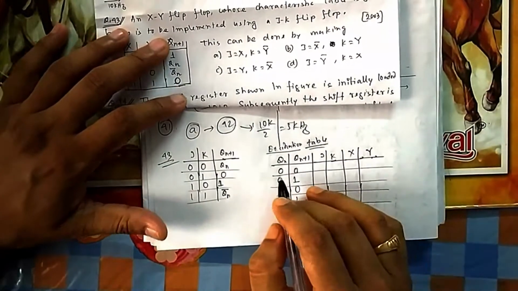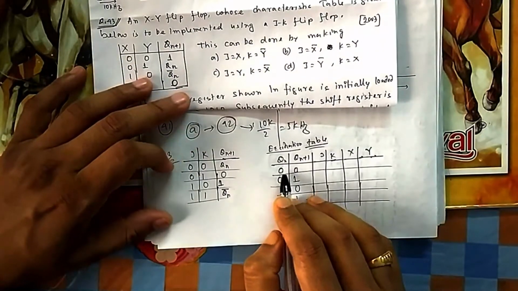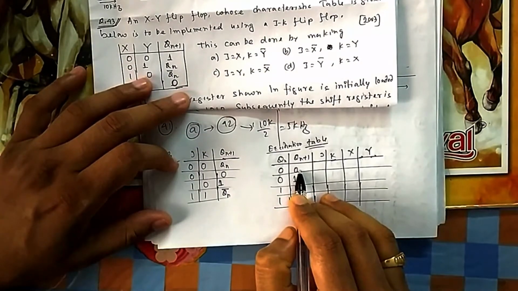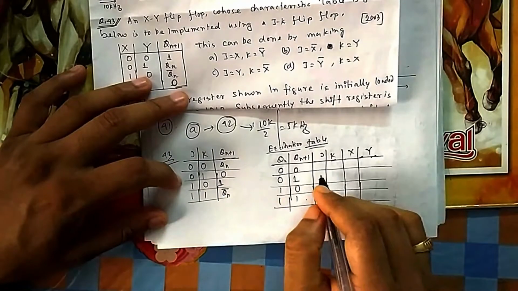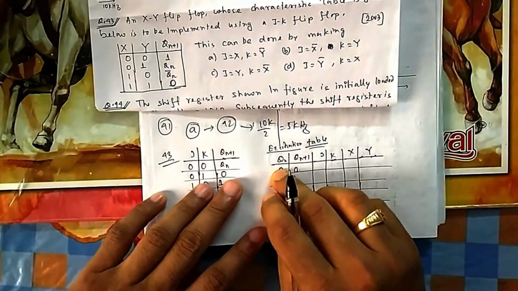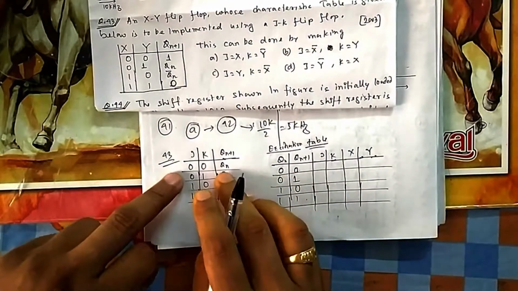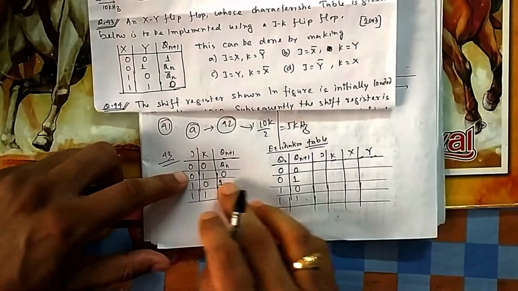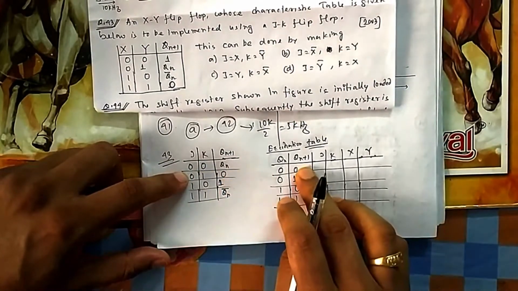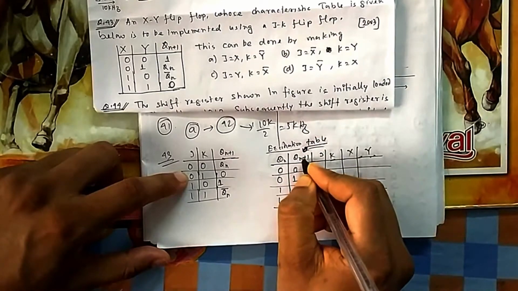table. What is the meaning of the first one? Earlier it is 0, and the new state should also be 0. So from the JK truth table, when your output becomes 0, what is your condition? Previous should be 0, and the new output should be 0. So here you are thinking of this as the previous output, and this as your new output.